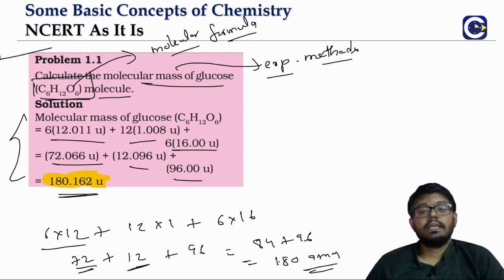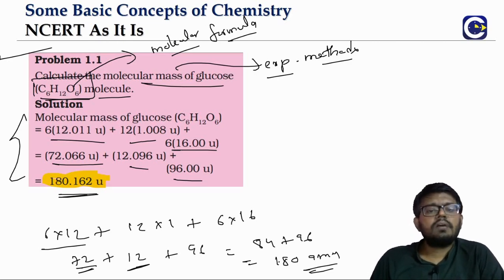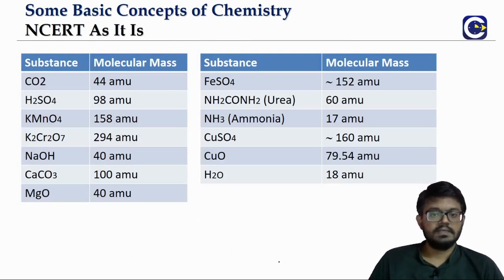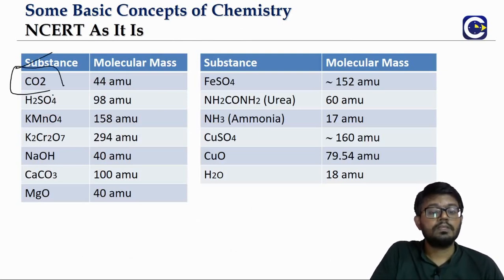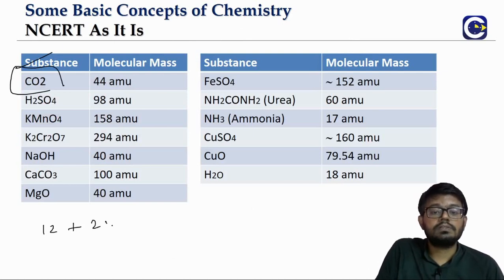So like this we can get the molecular mass of various commonly used chemical substances. Like CO2. CO2 will have what? 1 carbon, I will say 12, and 2 oxygens. 12 plus 32 is 44.